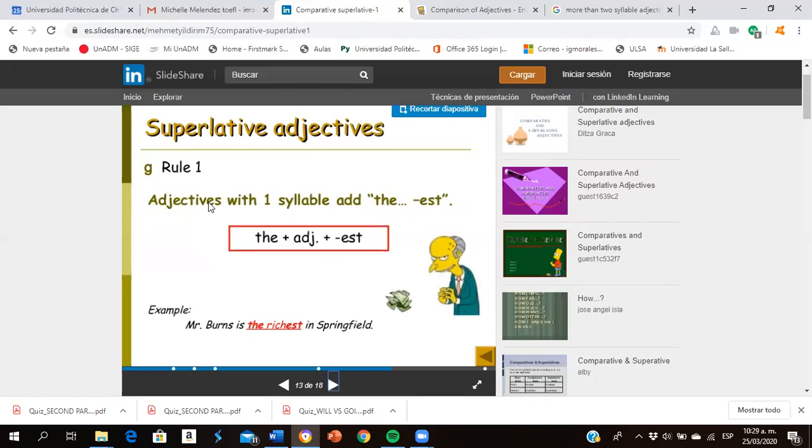Rule number 1, for comparative, we said adjectives with 1 syllable add ER. For this one, we have to include the plus est. Okay, if it doesn't have the, it's going to be wrong. Look at the example. It says, Mr. Burns is the richest in Springfield.